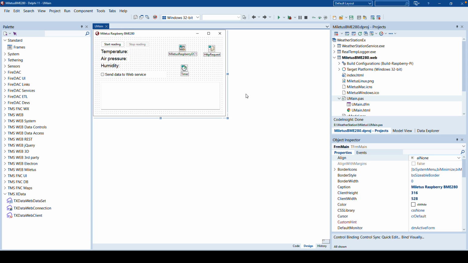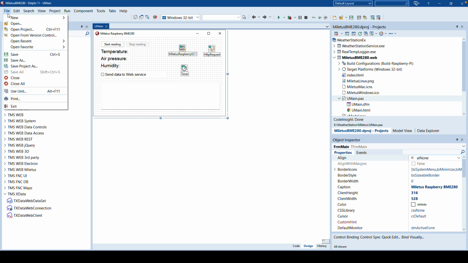After defining the database, we can concentrate on developing the applications and the web service. For the client application that measures the values on the Raspberry Pi, we use a TMS Web Core TMS Miletus application. If you think, oh, that sounds so complicated, it must be really difficult to create one of those applications, TMS makes it really easy.